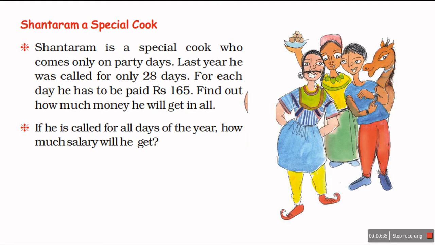Santaram, a special cook. Ram is a special cook who comes only on party days. Last year, he was called for only 28 days. For each day, he is paid 165. Find out how much money he will get. He came for 28 days and his salary is 165, so we will multiply 165 by 28, because 28 are the days and for one day he gets 165.